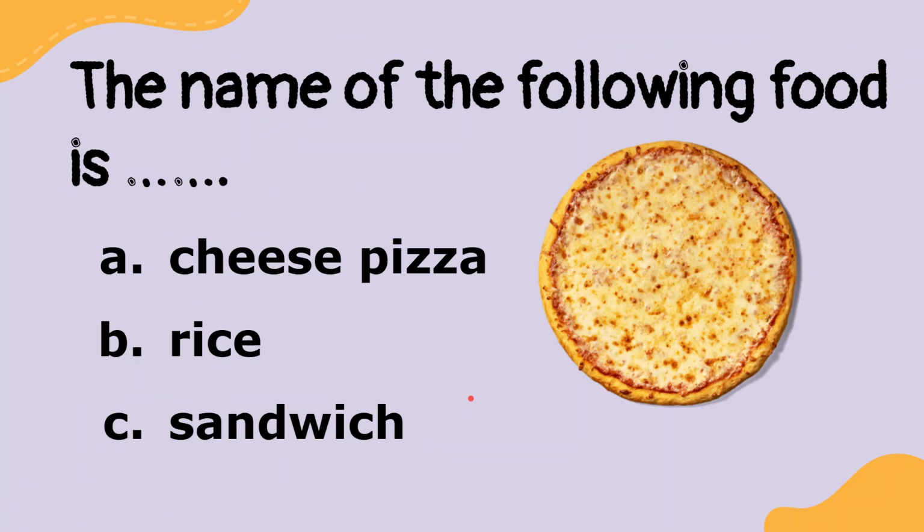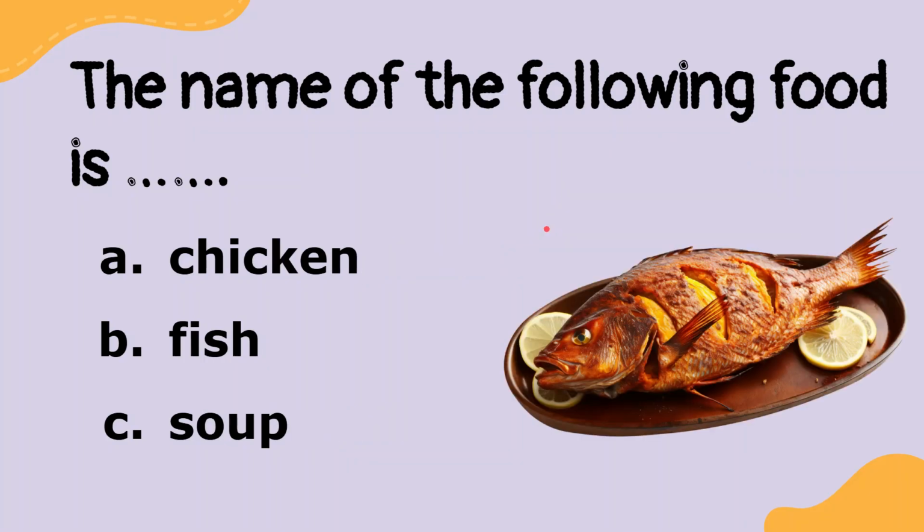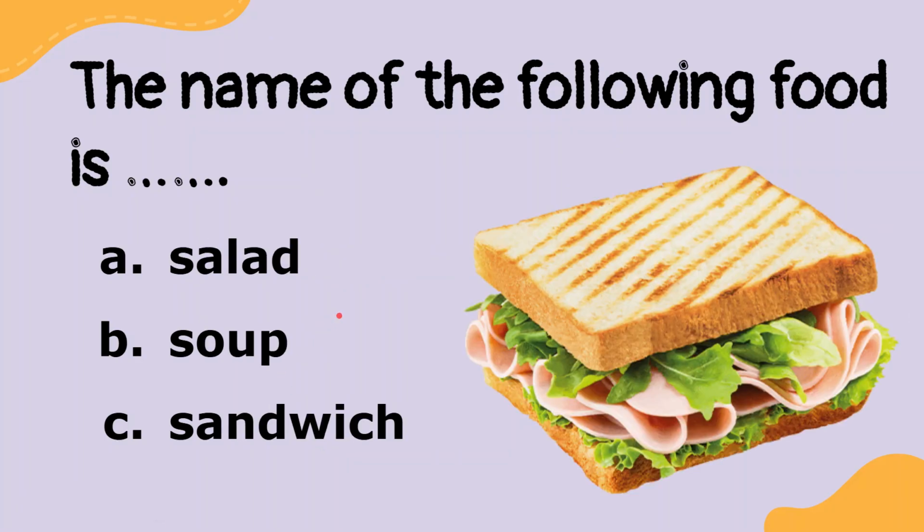How about this? The name of the following food is blah blah blah. A. Cheese pizza, or B. Rice, or C. Sandwich. Of course, the answer is A. Now, how about this? Can you guess what is the name of the food here? Is it chicken, fish, or soup? Of course, the answer is fish.